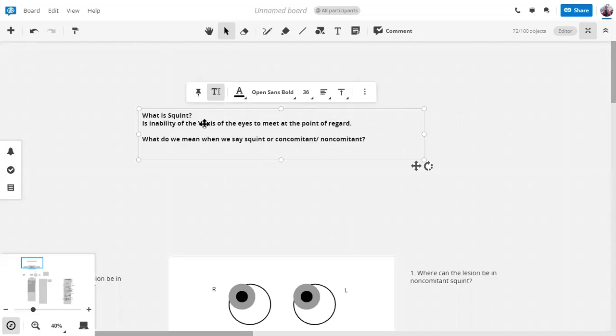If this abnormal relationship is not maintained in all directions of gaze and it is only found in some directions of gaze, then our squint is non-comitant. ठीक है, तो हमें ये समझ आ गई. Then the next big question is, what do we mean when we say squint is manifest or it's latent? Does anyone know what this means?